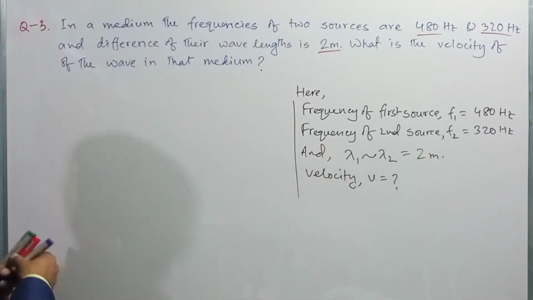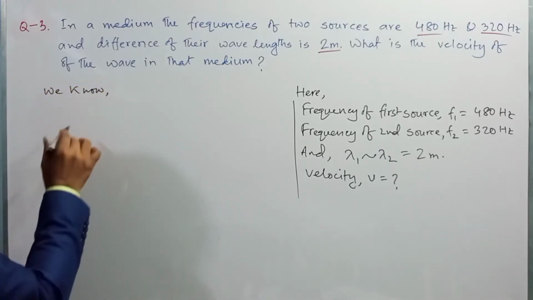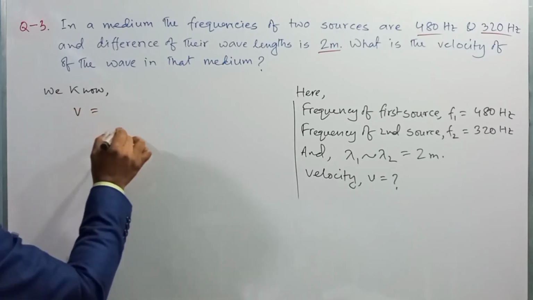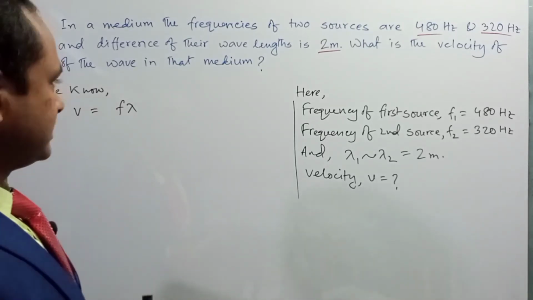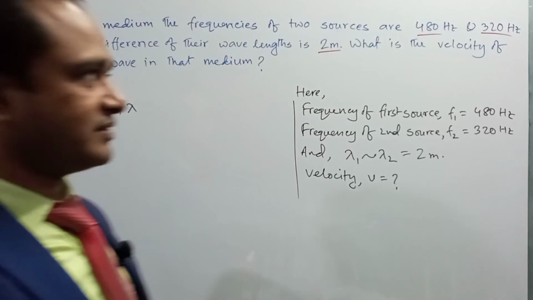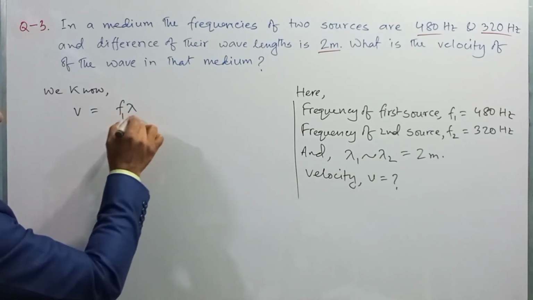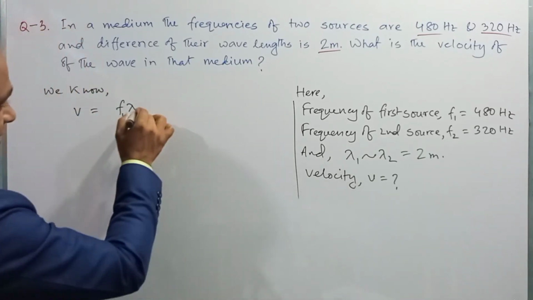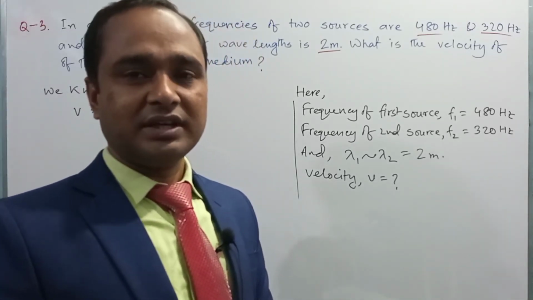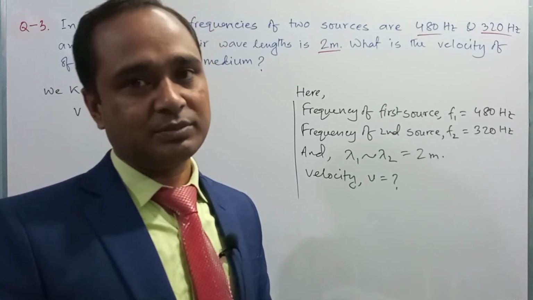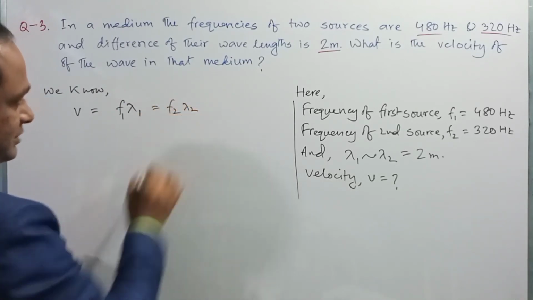You know the wave velocity v of a sound is f into lambda, right? For the first source, whose frequency is f1 and wavelength lambda 1, we can write v is equal to f1 lambda 1. Similarly, v is equal to f2 lambda 2, because the velocity for both sources will be the same.